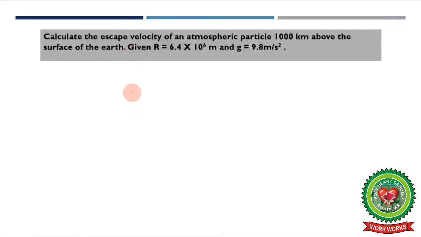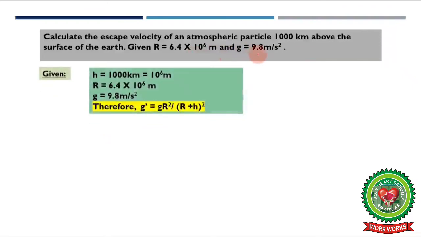Next numerical is: calculate the escape velocity of an atmospheric particle 1000 km above the surface of the Earth. So here we are going to use the formula for when an object is at a certain height from the surface of the Earth. Given R is 6.4 into 10 raised to power 6 meter and g is equal to 9.8 meter per second square.